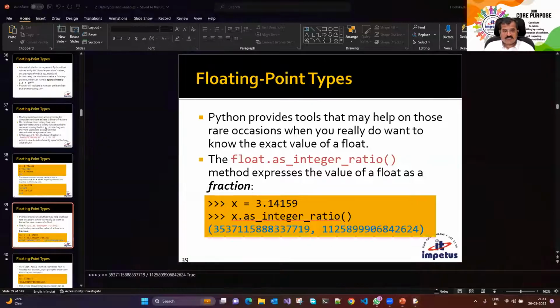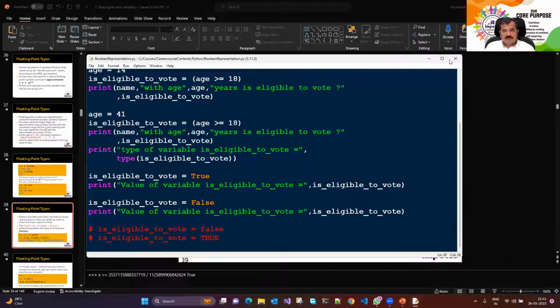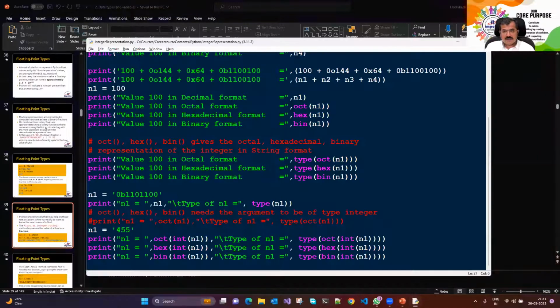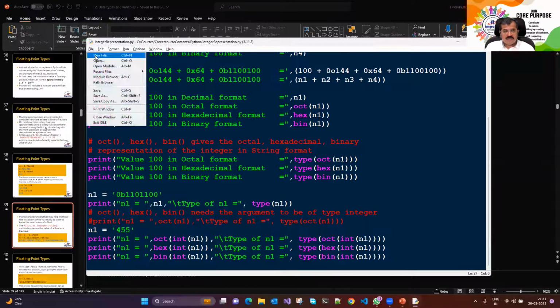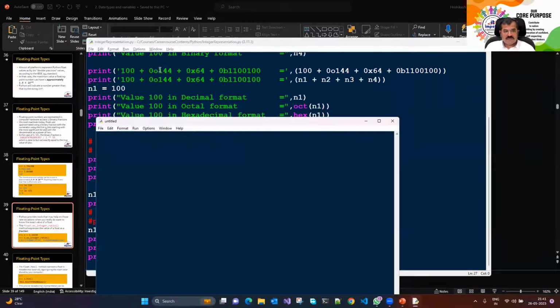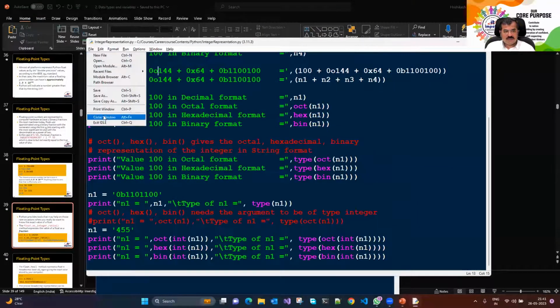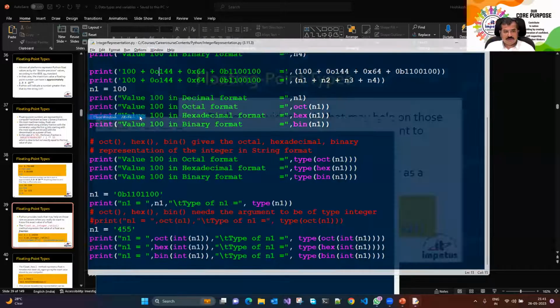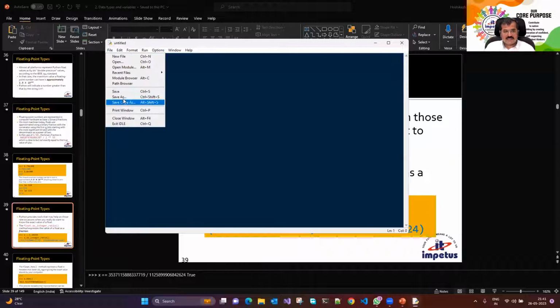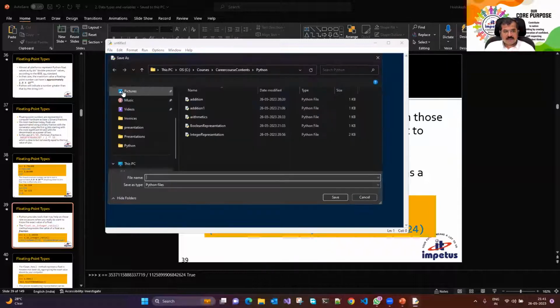Let's write one more step. We saw Boolean. Now let's go ahead with floating point. Say file, new file. We want to save that file. I'm going to close this file. Close window. Now we're going to start with this. I'll save this as float.